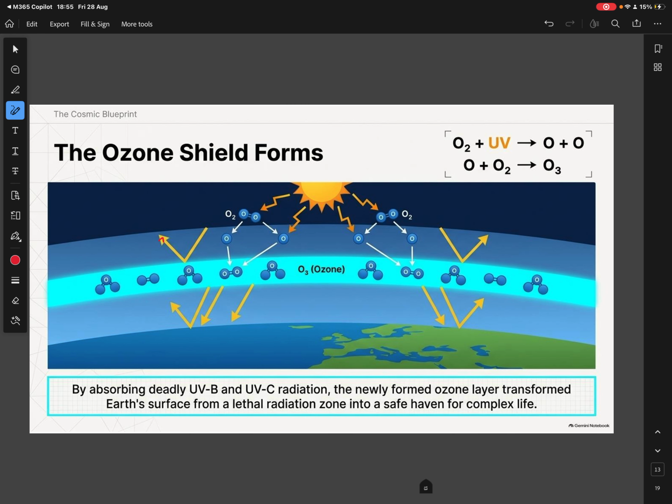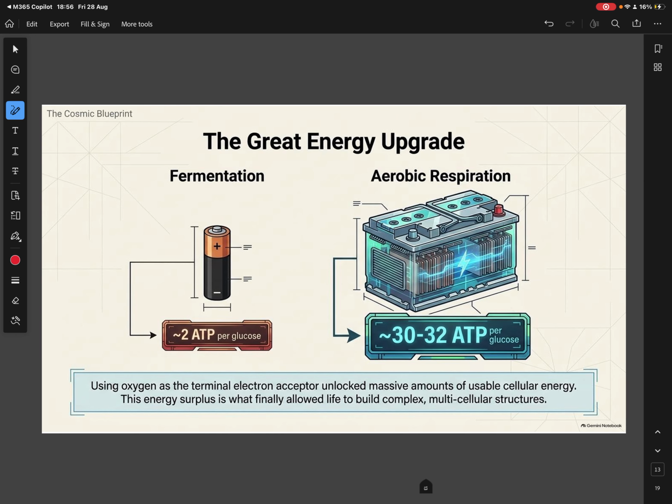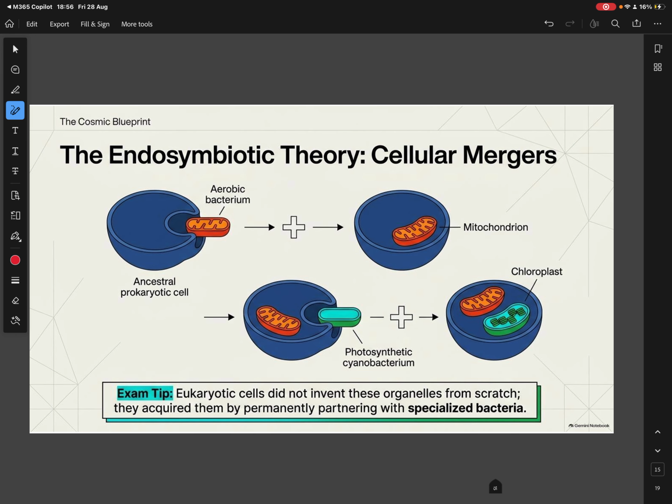Ozone also formed: when the oxygen levels became higher in the atmosphere, because of UV light interactions, the oxygen started forming ozone. Then this ozone stopped the entry of UV rays into the Earth. That means the Earth is completely shielded by this ozone layer. So this is another one.